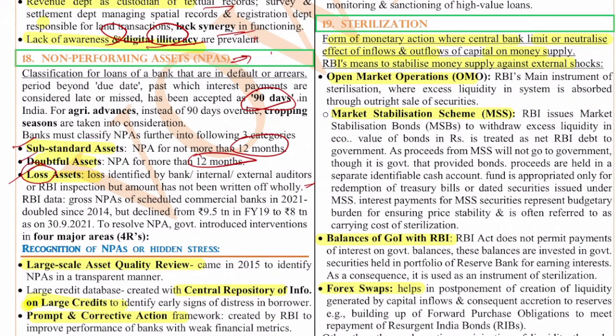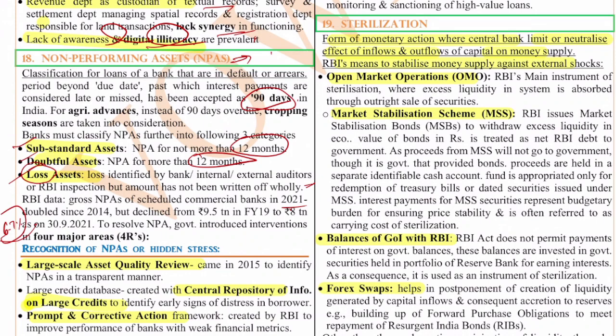RBI data shows that the gross NPA of the scheduled banks in 2021 doubled since 2014, but declined from 9.5 trillion for the year 2019 to 8 trillion in 2021. So approximately you can say 6 to 7% is the NPA currently.